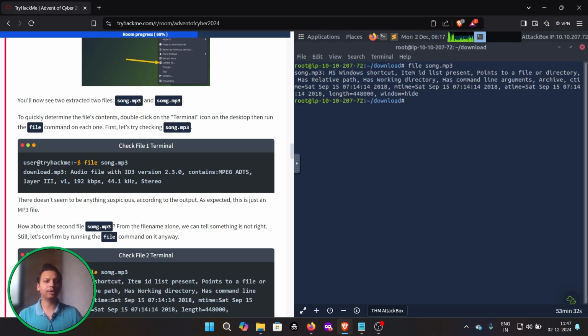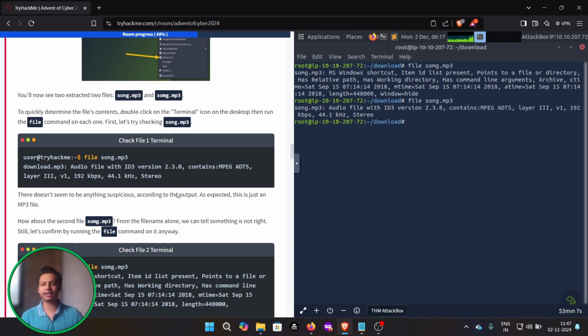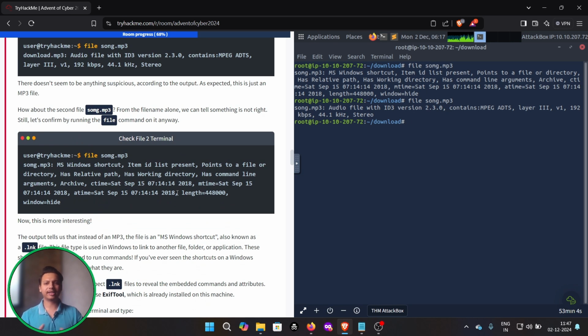It says Windows shortcut, which points to a file or directory, has a relative path, and also has command line arguments and some other things as well. So let us check the other one, song.mp3. This is an audio file with ID3 version 2.3.0 and other context related to MP3 versions. This doesn't seem suspicious according to the output, as expected. This is just an MP3 file.